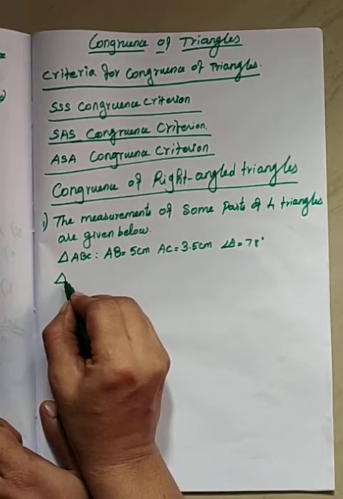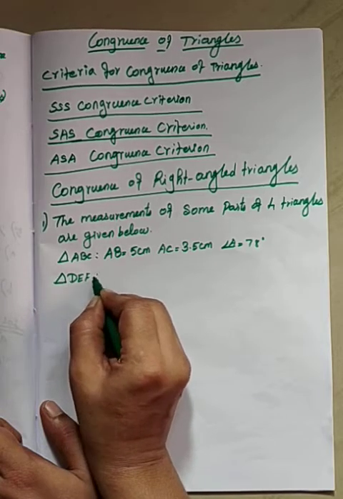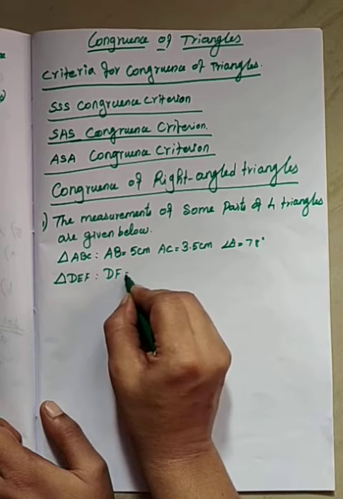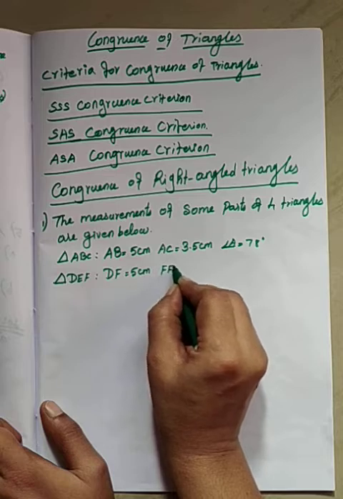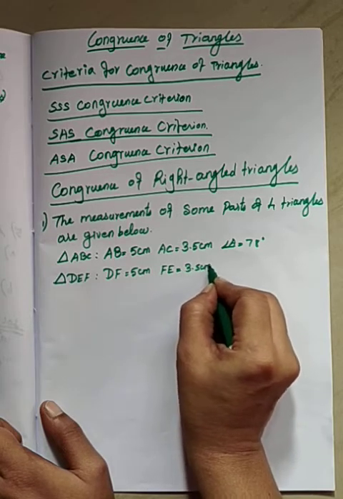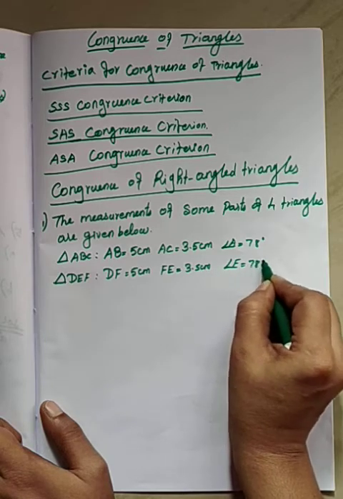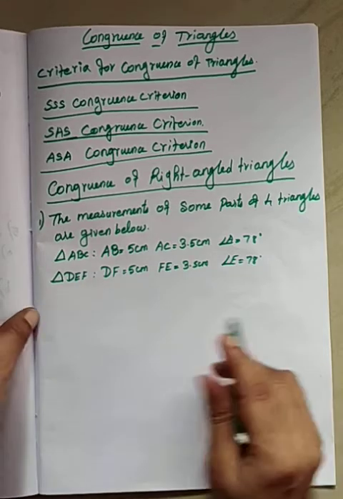Next, triangle DEF: DF equal to 5 centimeters, FE equal to 3.5 centimeters, and angle F equal to 78 degrees.